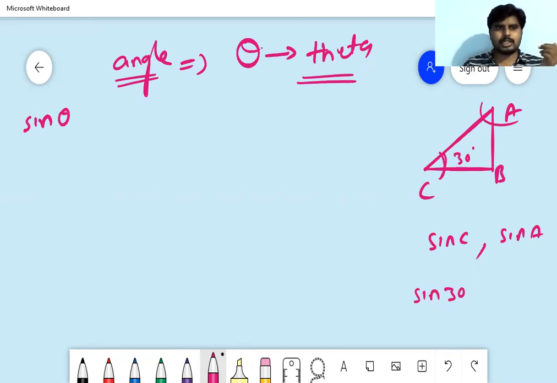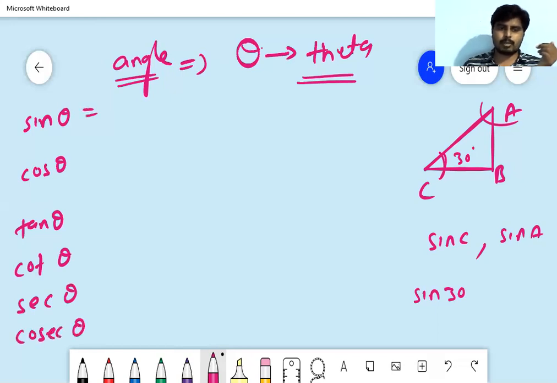Simply we can write sine theta, cos theta, tan theta, cot theta, secant theta, and cosec theta. What is the formula of sine theta now?